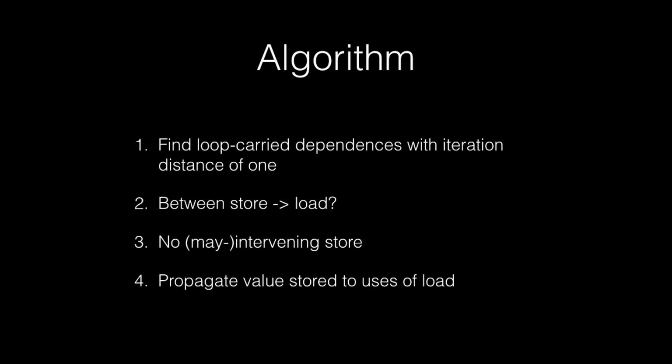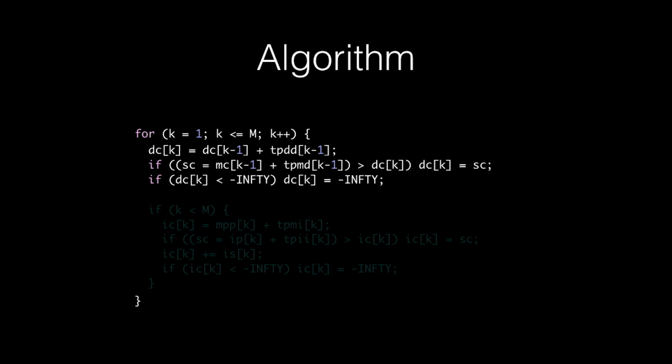So let me demonstrate these last two steps on our case study. We capture the stored value into a temporary t. Then we use this t on the next iteration instead of the load. And then we, of course, initialize this to the initial value of the recurrence outside the loop.